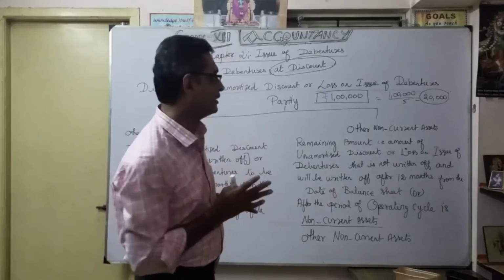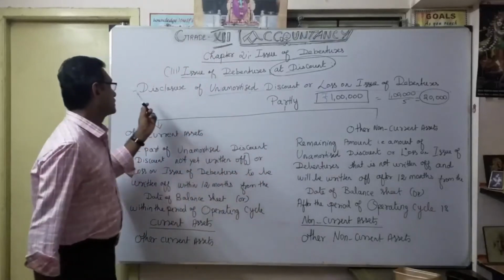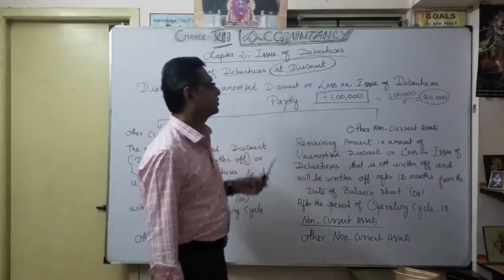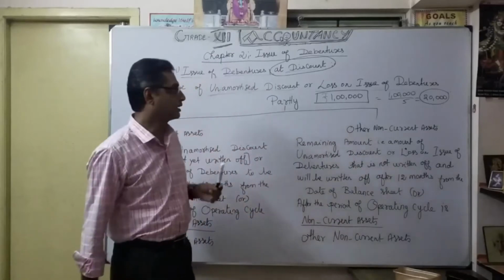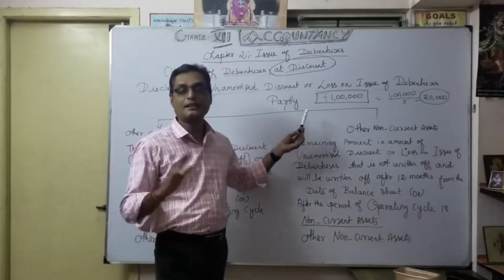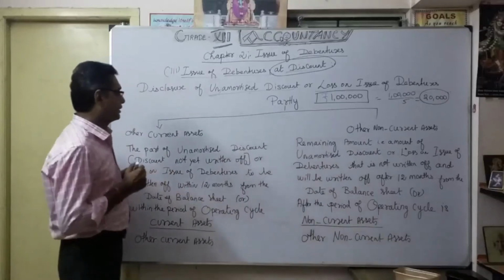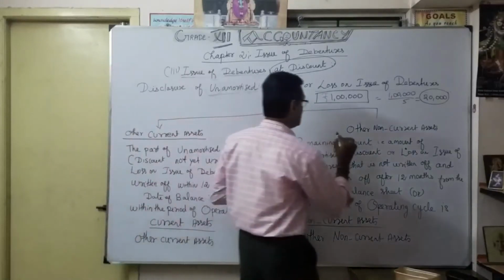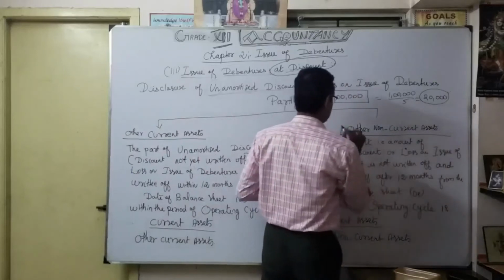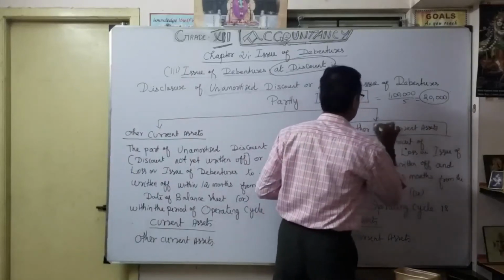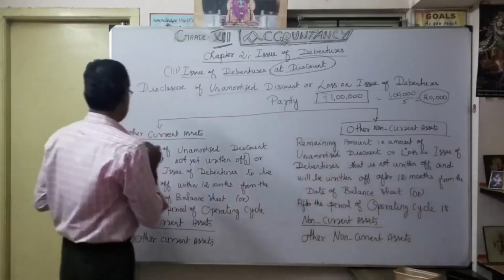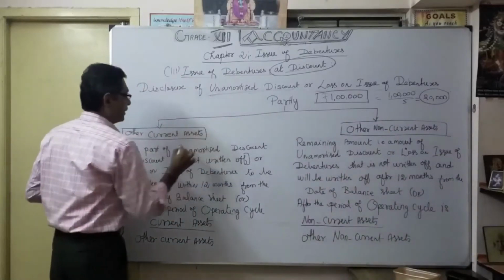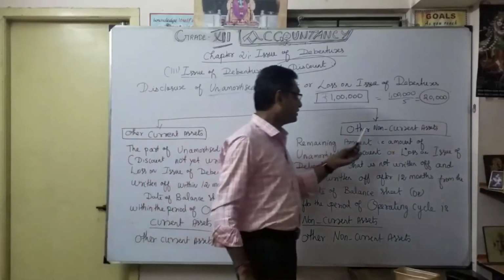So for that, there is a disclosure of unamortized discount or loss on issue of debenture. We can classify it partly into other current assets and other non-current assets. That is very, very important. The first one is other current assets, the other one is other non-current assets.